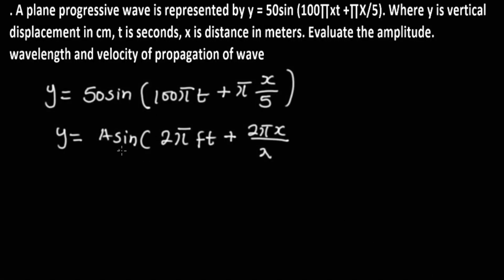So we've gotten amplitude as 50. Now, frequency, we compare it: 2 pi ft is equal to 100 pi t.